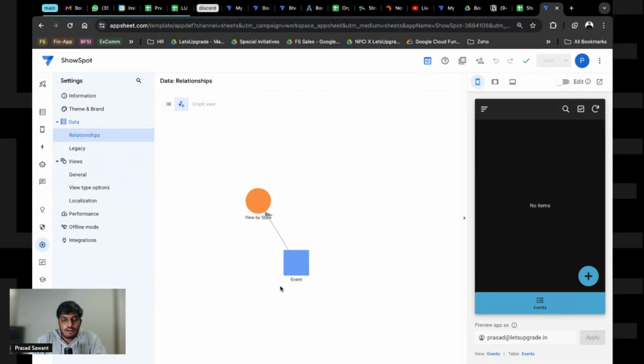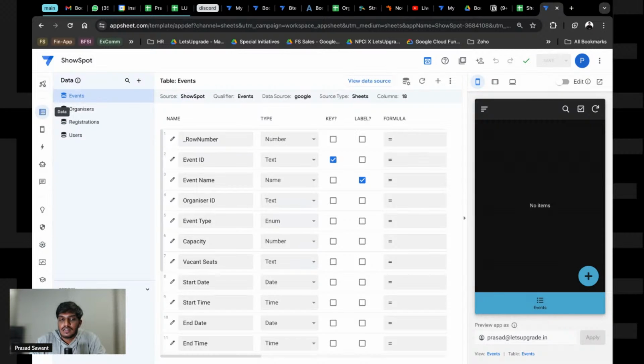So see, by now just this is available. View by state, event and everything is there, right? Because we have not linked it, we know in our mind that we want to link all of those, but the app does not know it yet because we have not configured the databases yet, sorry, the tables yet, right? We have just fixed this thing.